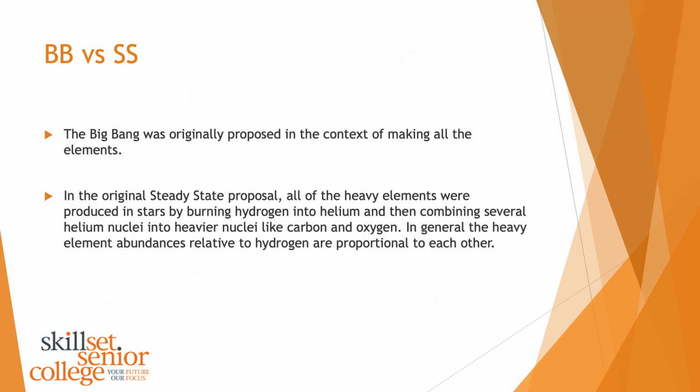The Big Bang was originally proposed in the context of making all the elements. In the original steady state proposal, all of the heavy elements were produced in stars by burning hydrogen into helium and then combining several helium nuclei into heavier nuclei like carbon and oxygen. In general, the heavy element abundances relative to hydrogen are proportional to each other. So basically what they're saying here is there was the same amount of hydrogen, the same amount of helium, the same amount of oxygen, the same amount of carbon. You had this uniform distribution of all the elements in the same abundance at the same time. That was what the steady state proposed.